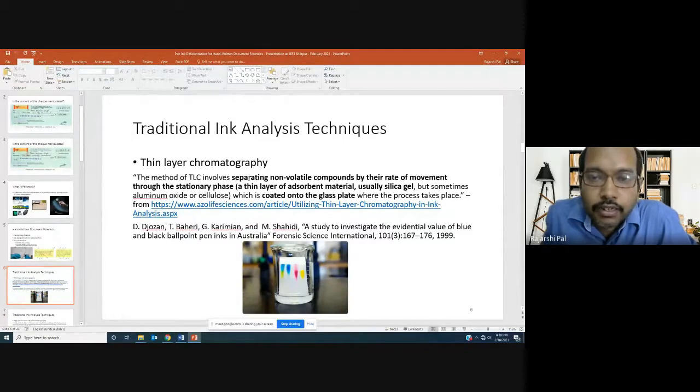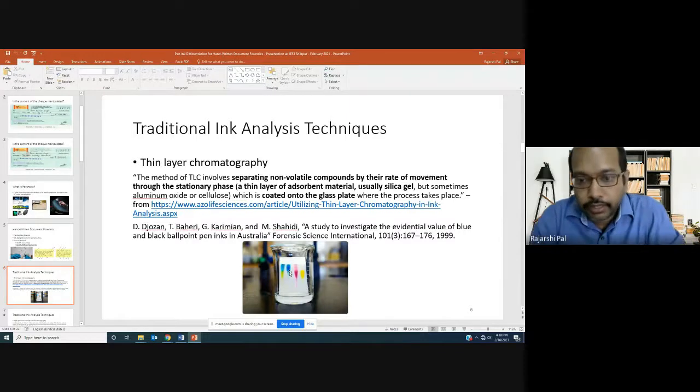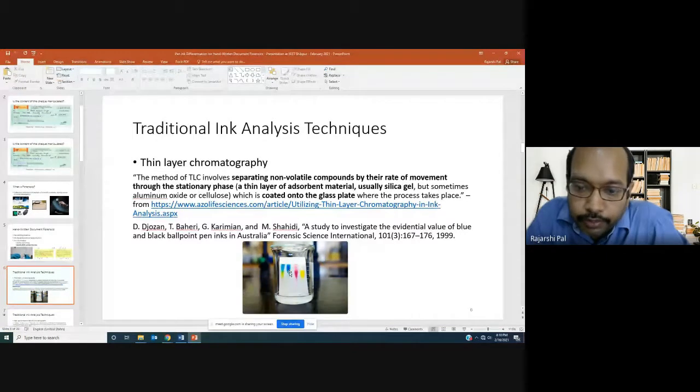So basically, it's separating non-volatile compounds by their rate of movement through the stationary phase. A thin layer of absorbent material, usually silica gel or aluminum oxide, is coated onto a glass plate. Here, the document being investigated is dipped into some kind of solution.